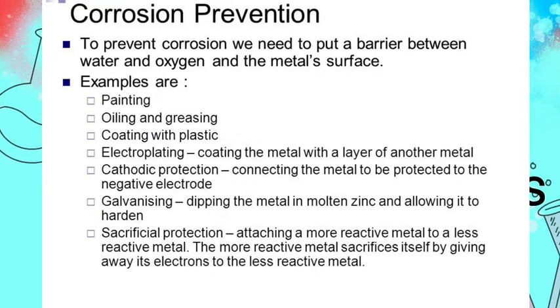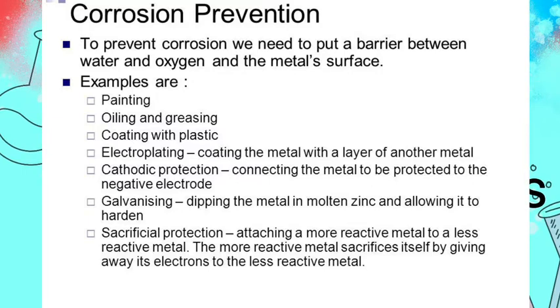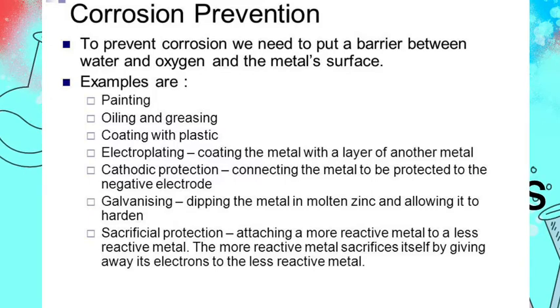We can connect the metal article that we want to protect to a more reactive metal. Whenever there is a chemical reaction, the more reactive metal will react readily, and the metal that we need to protect will be protected. So we are sacrificing the reactive metal to protect our article. So this is called sacrificial protection. So these were a few ways to prevent corrosion.